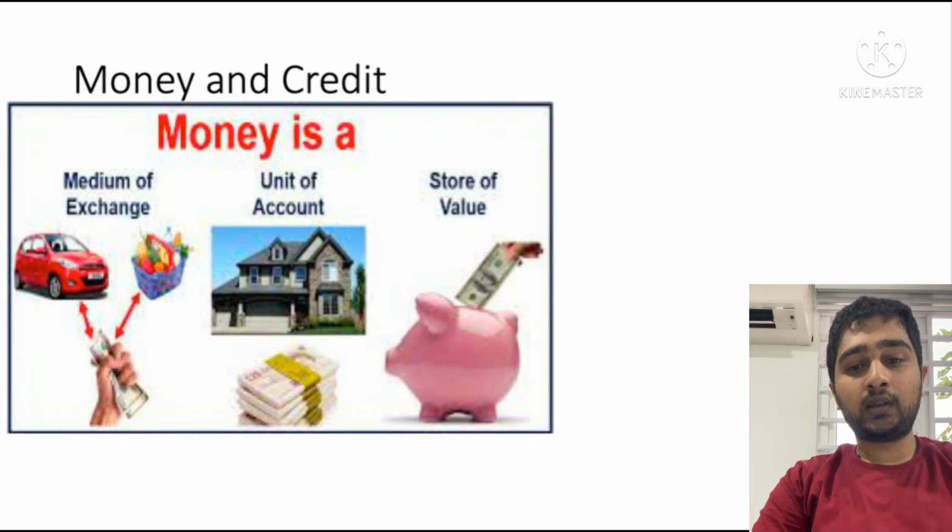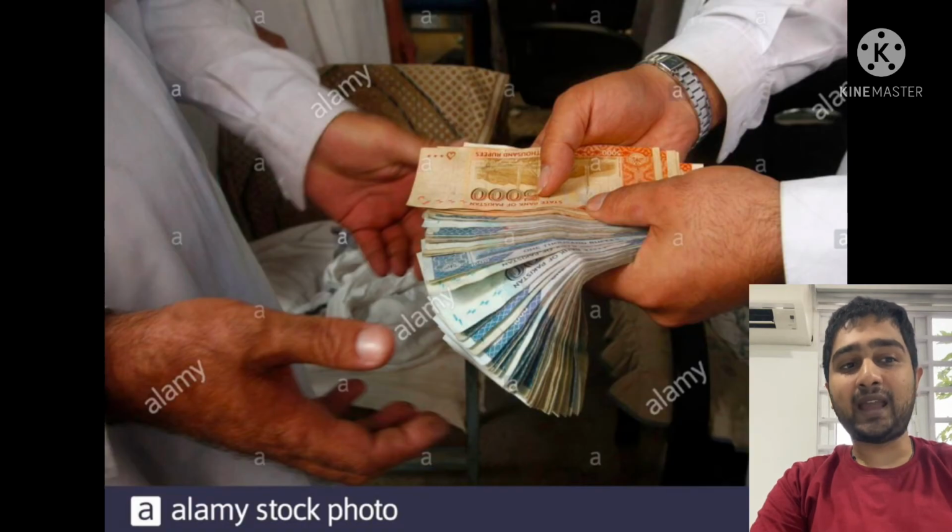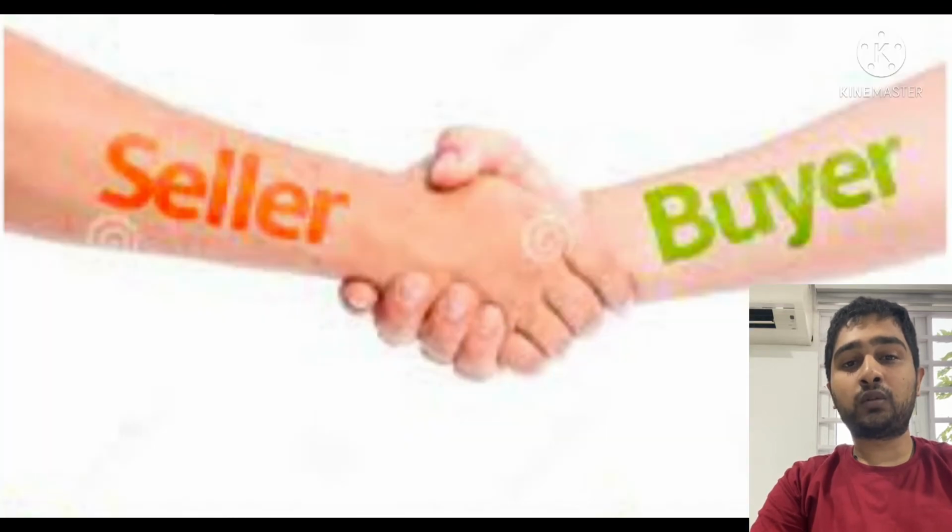Hi, students. Money has three main important properties. Money is the medium of exchange, money is a unit of account, and money is a store of value. What is money as a medium of exchange? It means that money acts as an intermediary between the buyer and the seller. So if the wheat seller wanted shoes, instead of exchanging wheat for shoes, he would use money to directly buy shoes. So it is a medium of exchange.